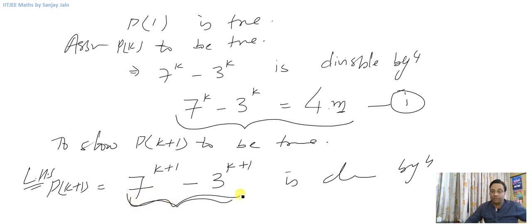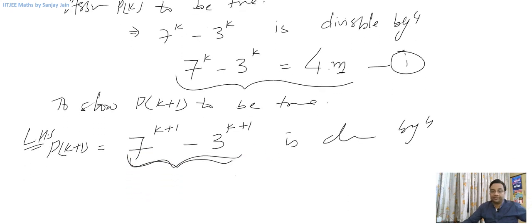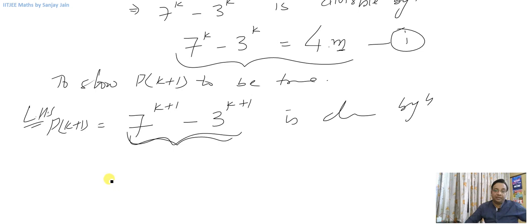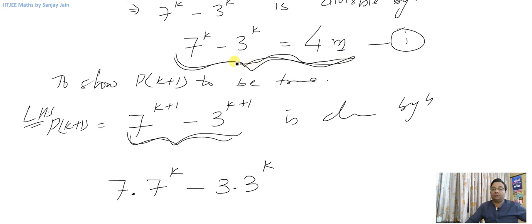Now I will work on this only. 7 raised to power k plus 1 can be written as 7 into 7 raised to power k, right? And 3 raised to power k plus 1 can be written as 3 into 3 raised to power k, right? I am going to use this statement, so you should always keep in your mind how can I manipulate this statement to bring it in this form so that I can use this equality somewhere.